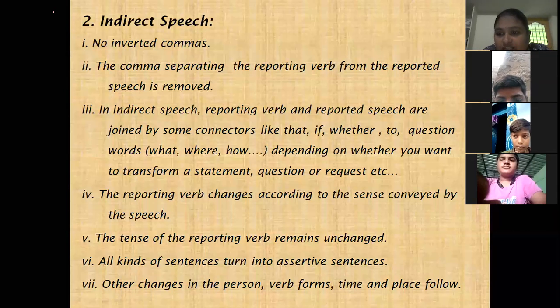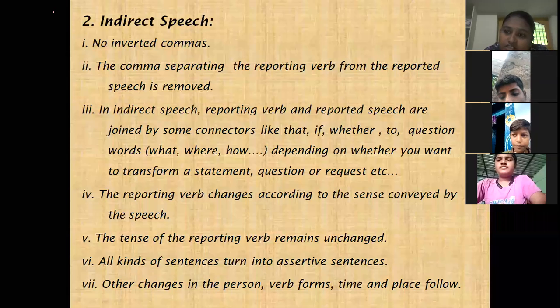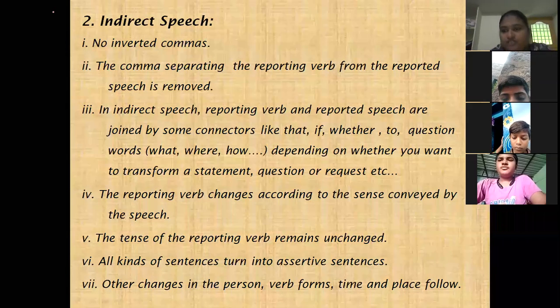And in yesterday's class, we discussed interrogative sentence. In interrogative, there are two types. For yes or no type, what is the connector we used? If or whether. Whether. Yes, very good. For question word sentences, wh-form questions, we used the same question word.